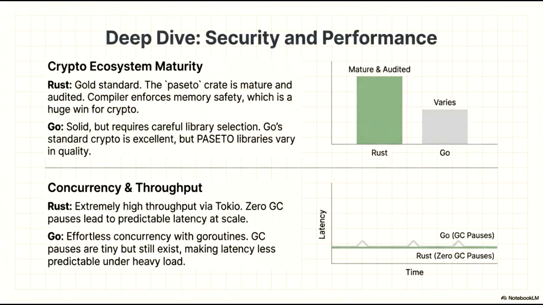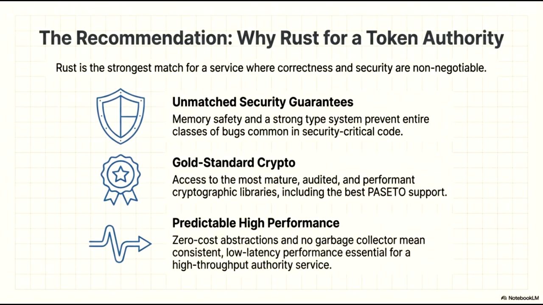As shown in the latency chart, while these pauses are tiny, they make Go's performance less predictable than Rust's under heavy load. Rust is the strongest match for a service where correctness and security are non-negotiable. First, it provides unmatched security guarantees. Its memory safety and strong type system prevent entire classes of bugs common in security-critical code.